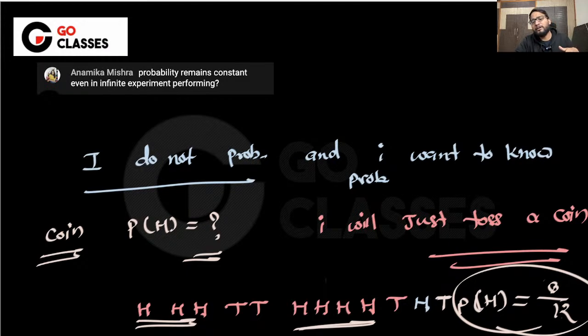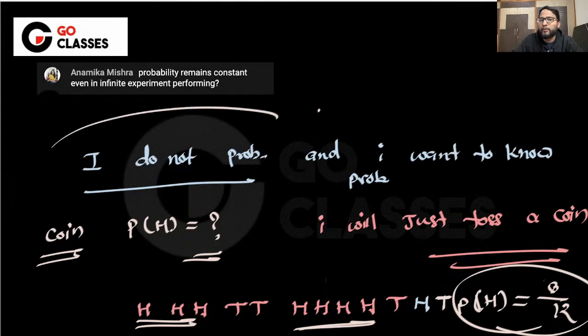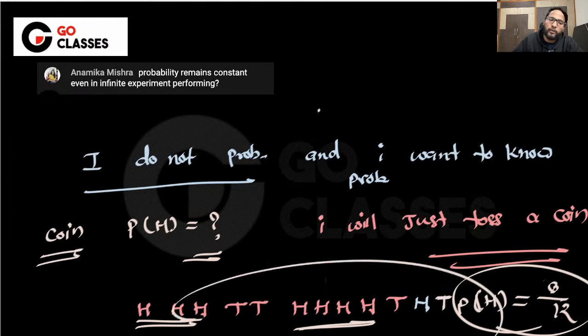Then what are you actually doing? You are collecting the data, and based on the data you are changing your probability, right? Initially, to start with, you did not know the probability. That's the catch here. You did not know the probability, and then you are tossing, and based on the data you are trying to infer the probability. So you don't know the probability, but you have the data, and from this data you are finding the probability.